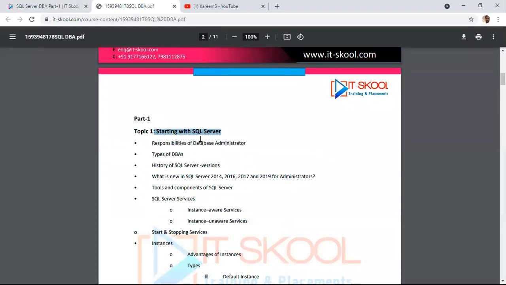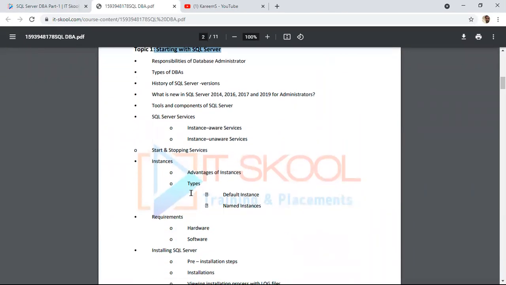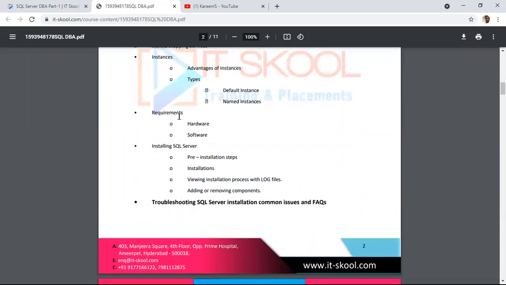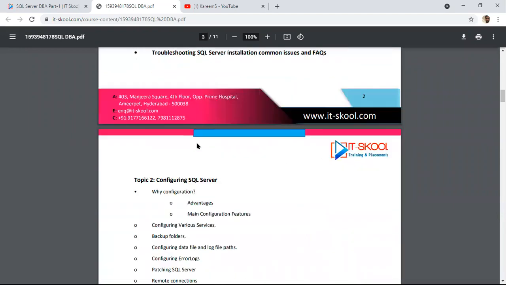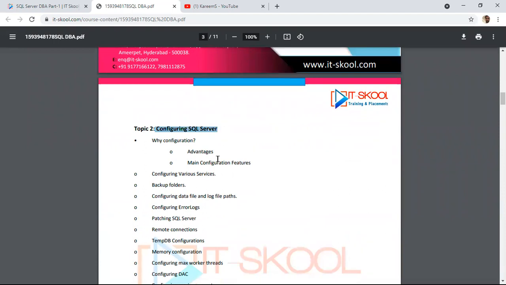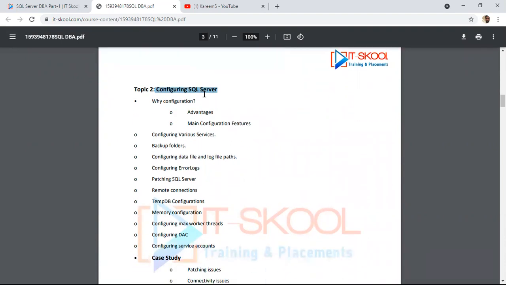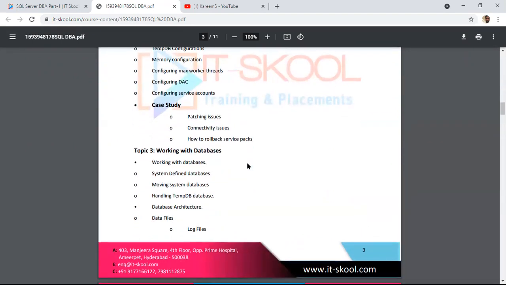We'll start with SQL Server basics, again from scratch. We'll see installation. Next, we'll see configuration. Generally, after installing SQL Server, remember we can't immediately make the server a production server. We have to configure it and make some necessary changes.